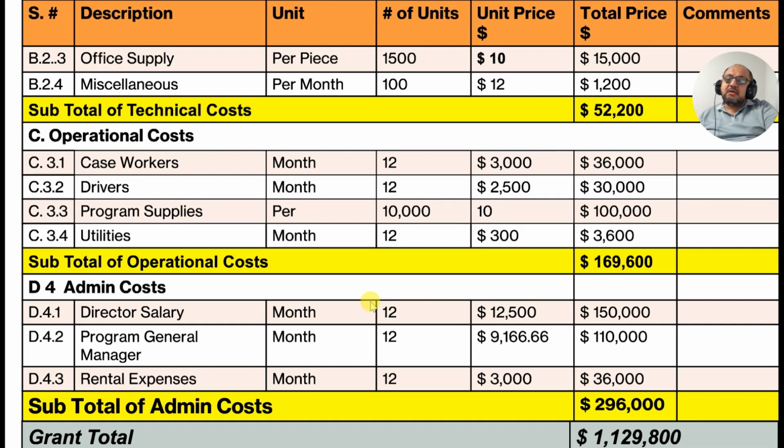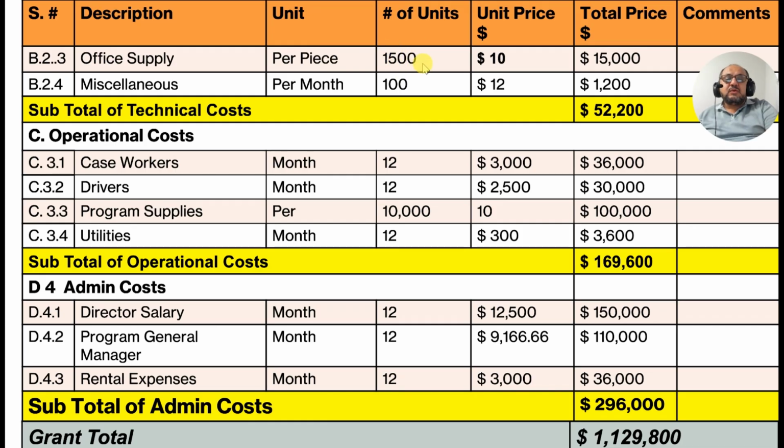And the B2. B2.3.1, I forgot it here. B2.3 is office supply per piece. What does per piece mean?